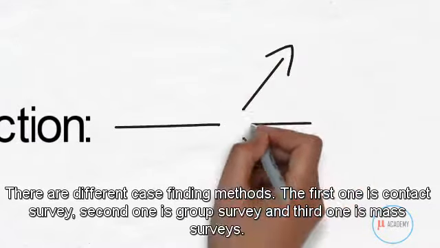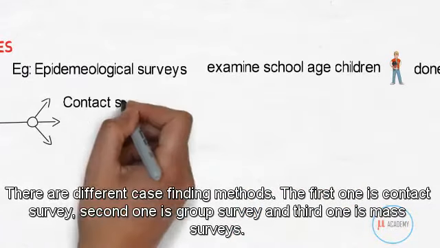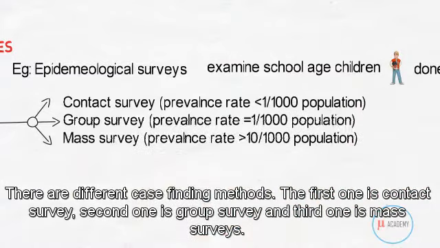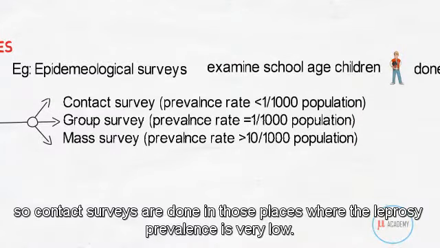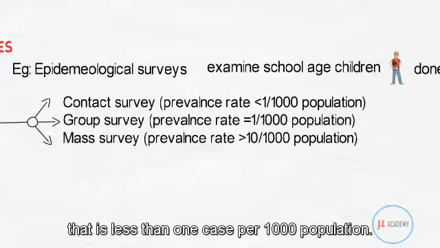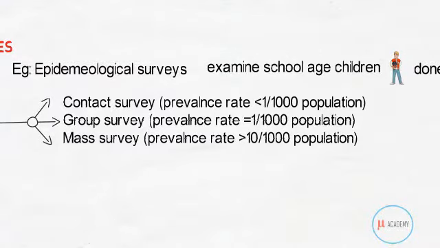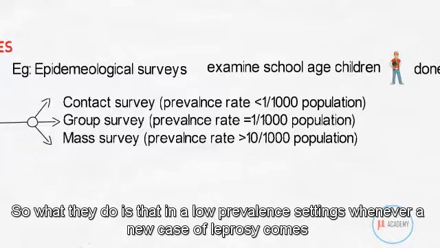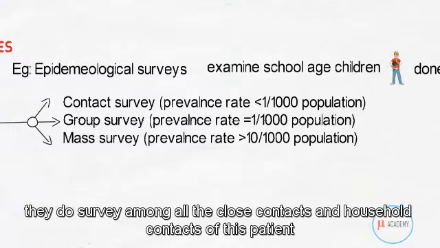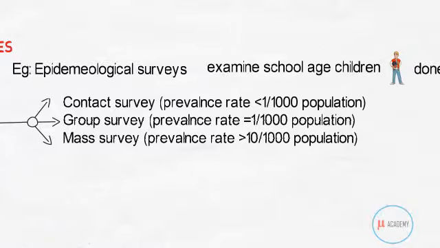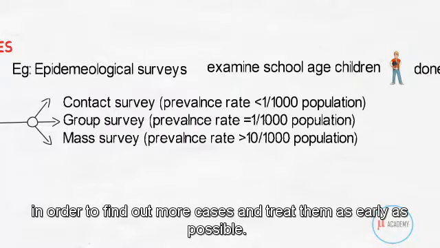There are different case finding methods. First one is contact survey, second one is group surveys, and third one is mass surveys. Contact surveys are done in those places where the leprosy prevalence is very low, that is less than 1 case per 1,000 population. In low prevalence settings, whenever a new case of leprosy comes, they do a survey among all the close contacts and household contacts of this patient, in order to find out newer cases and treat them as early as possible.